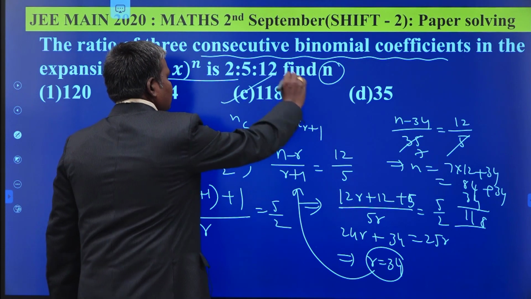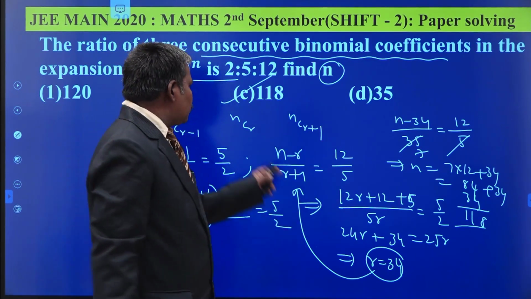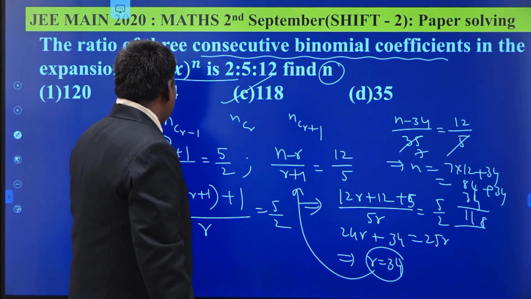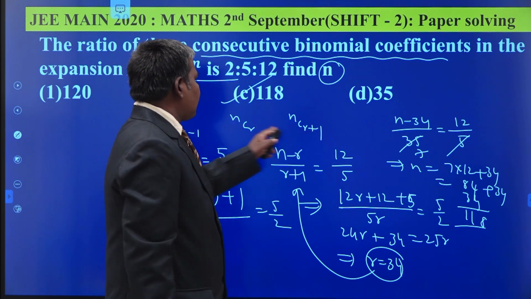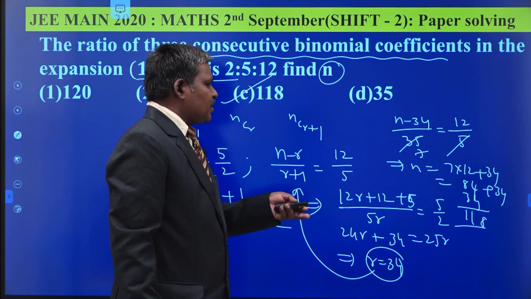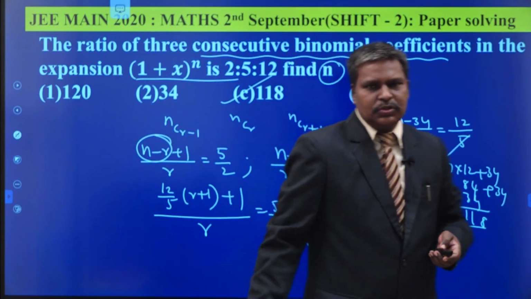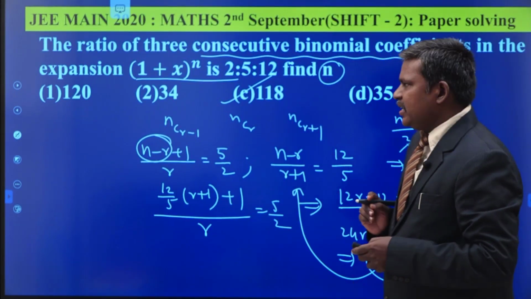So your answer is 118. If you know the formula, nCr by nCr minus 1 as n minus r plus 1 by r, and nCr plus 1 by nCr is n minus r by r plus 1, you can easily crack this one. So the calculation part is also very, very important here, students.